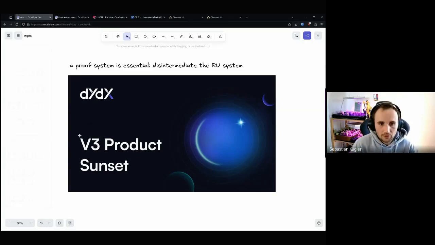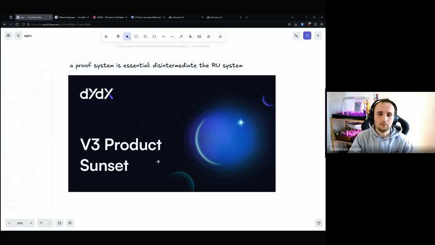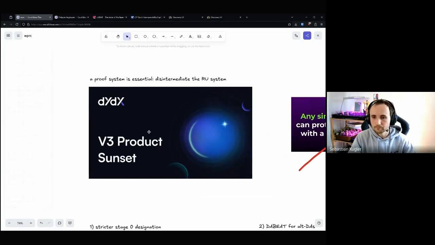After they shut down, all users could withdraw their funds as you would expect, and no one lost their money, and there was no operator necessary. There was no one necessary to keep the chain running or do any special authenticated stuff. This is what permissionlessness looks like in practice. So with dYdX, you have a good example, and you can still withdraw your funds if you want right now.